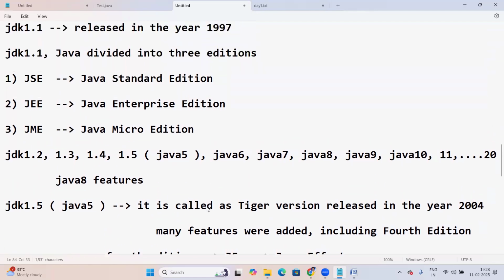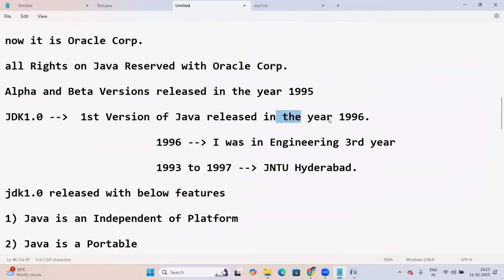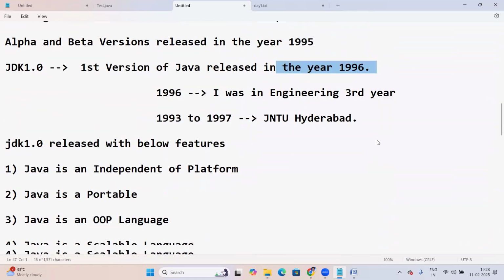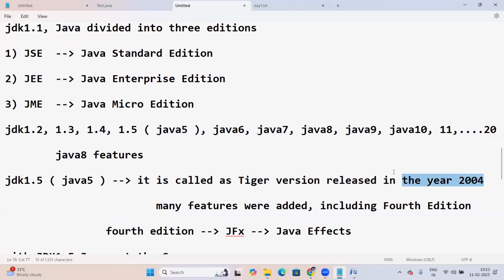How many years did it take to become a success? Java was released in 1996 and finally got success in 2004. It took almost 8 years to get success in the market. Even you guys, after getting into a job, won't get success immediately. Initially you have to struggle for 3 to 4 years in any field, and after that you get success.